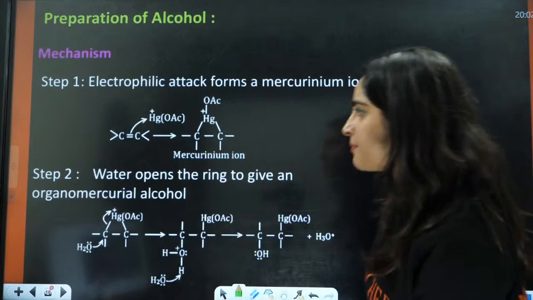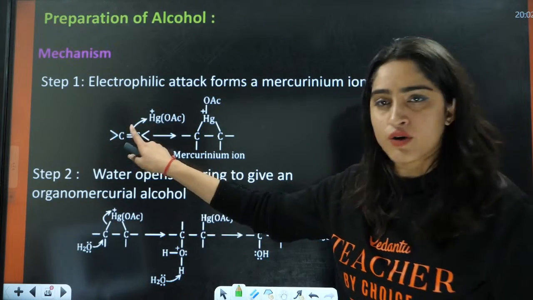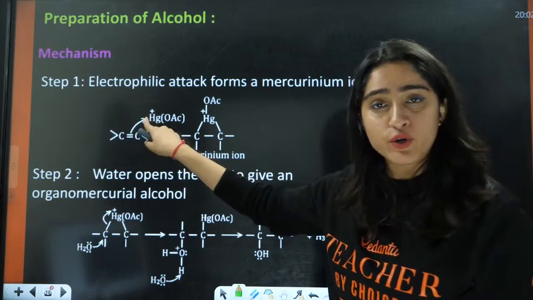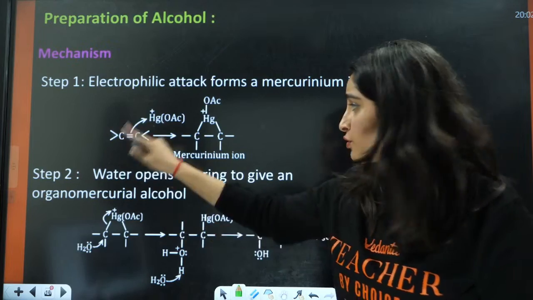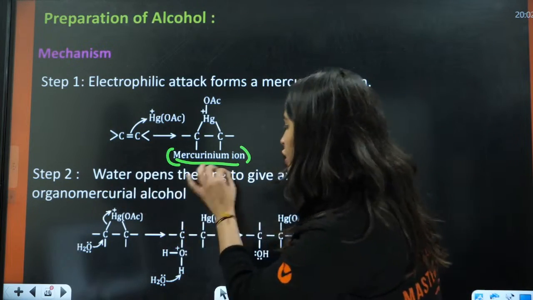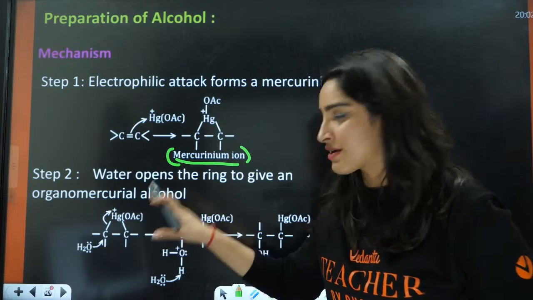Let us see the mechanism here. This Hg positive, electron deficient, is going to attack the electron rich double bond, the pi electrons. This is electron deficient, this is electron rich. It will form a mercurinium ion. After that, the water opens the ring, because there is a ring formation here.